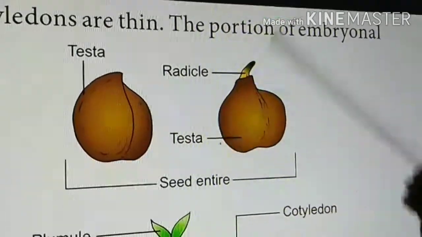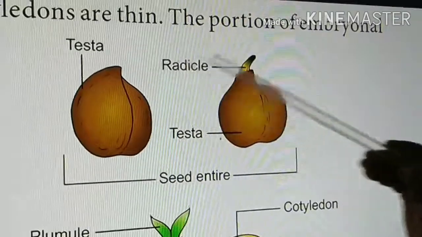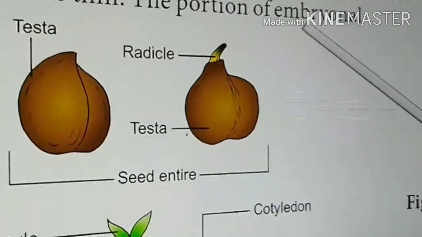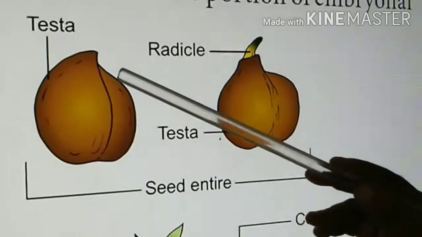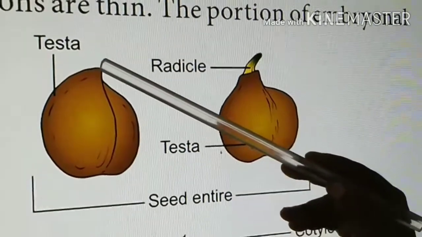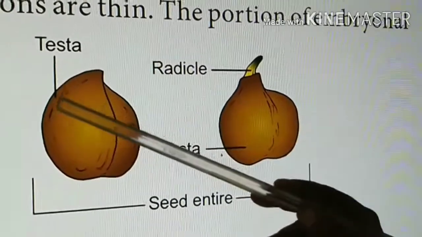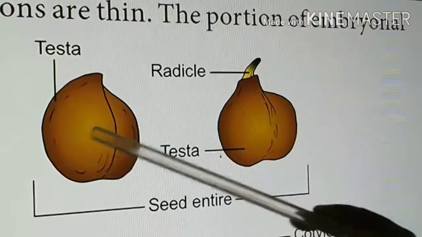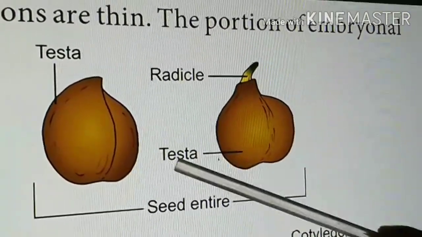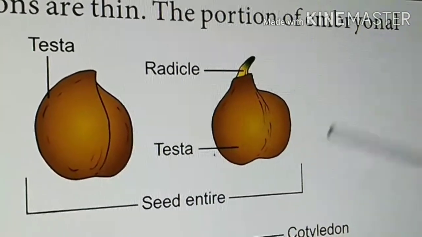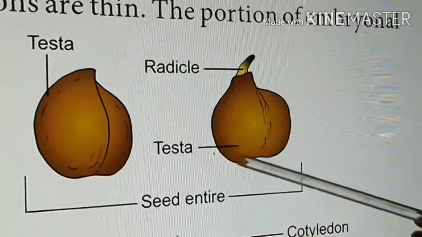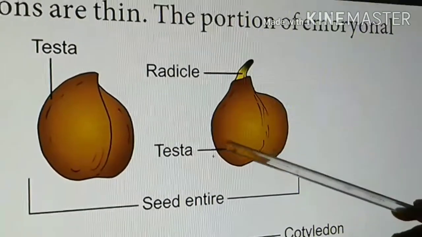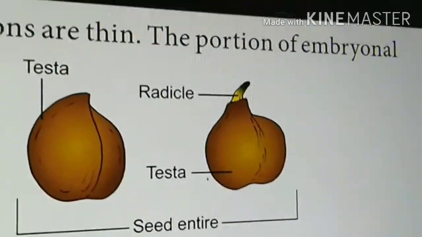Right. So this is a seed. The seed has a tip-like part called radicle. The radicle becomes the root system later on. So inside, if you see, the seeds are covered by two coverings called seed coat. The seed coats are formed by integuments. As I said earlier, the outer integument is very thick and hard. It becomes the testa later on. So the outer integument becomes the testa after post-fertilization.